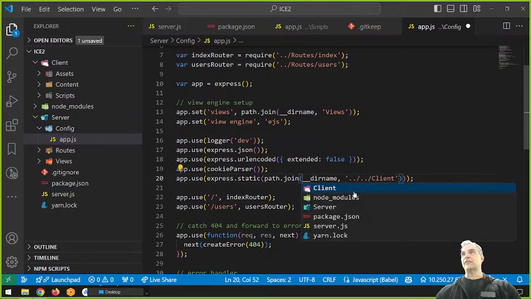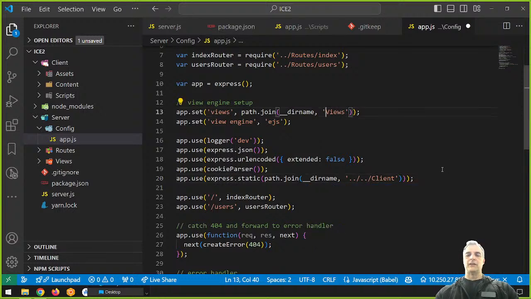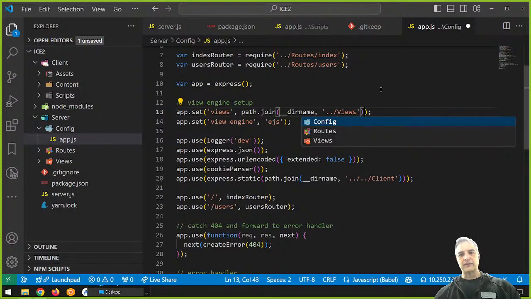Client. That's where it is, right? It's a different level. And same thing with views. Views is not here. It's .. right? Because it goes up one, to views. That's the proper routing now for inside of app.js.